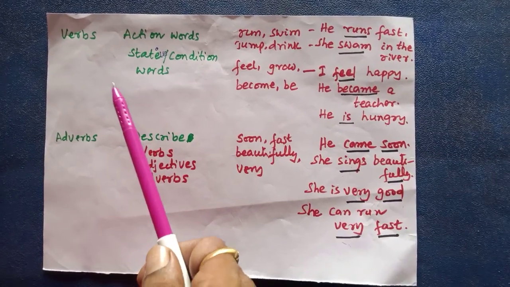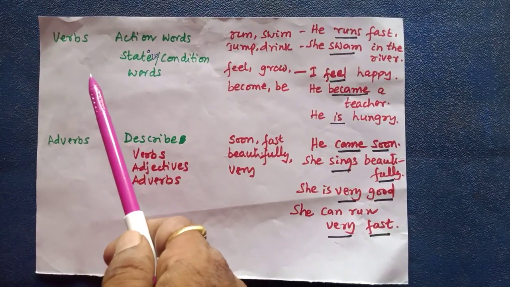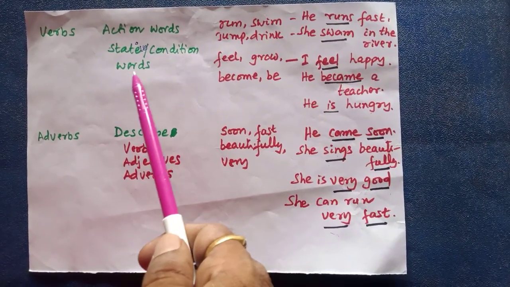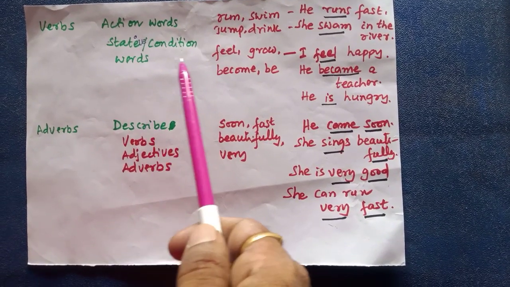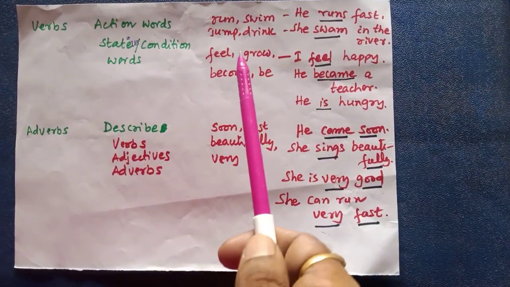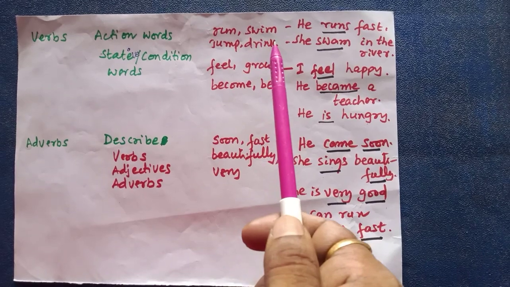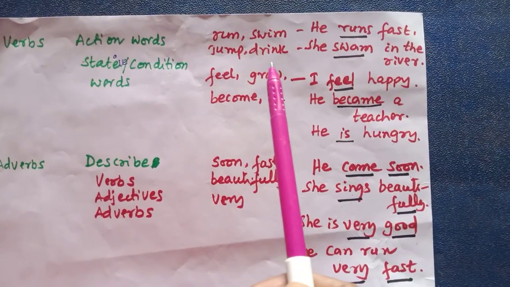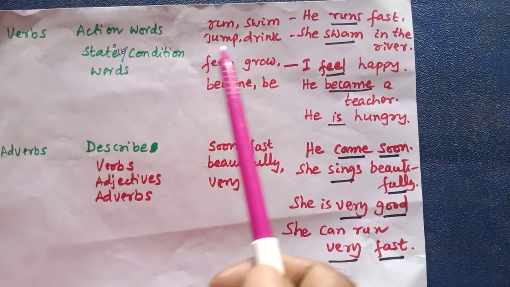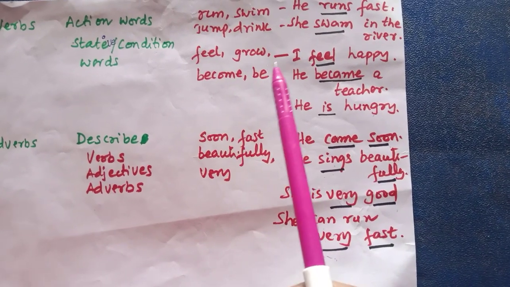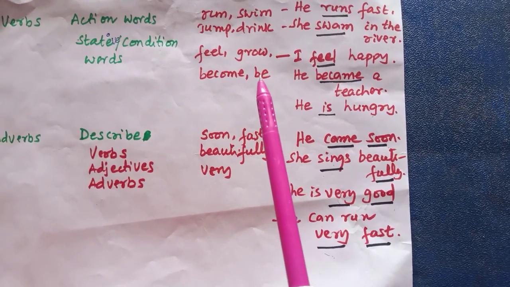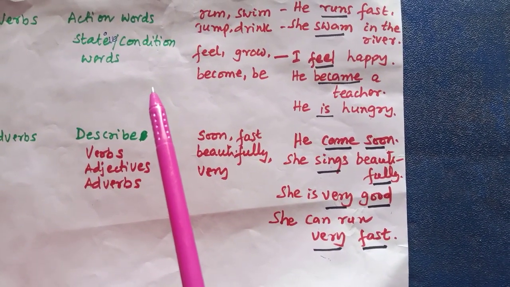Here are other parts of speech, that is verbs. Verbs, the action words, are the words which show the state or conditions. Look at these examples: run, swim, jump, drive. These words show actions. Feel, grow, become, be. These words show the states.